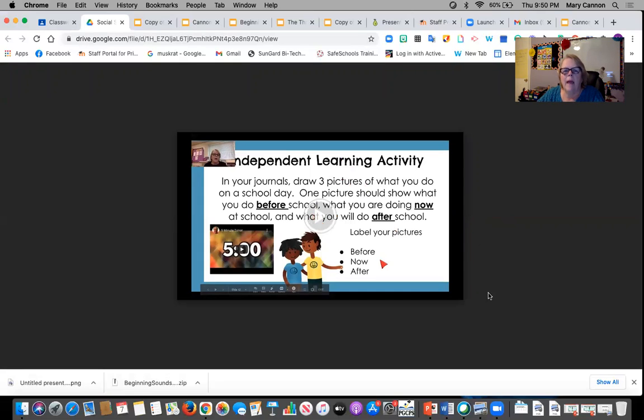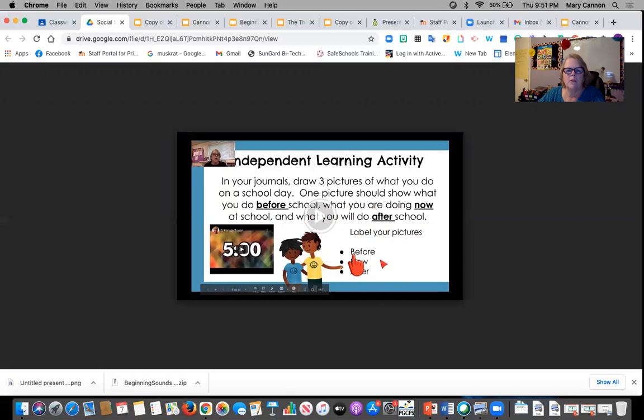At the very end, in your journal, you're going to draw 3 pictures of what you do on a school day. 1 picture should show what you do before school. The next picture should show what you are doing now in school and what you will do after school. And you also need to label your pictures.